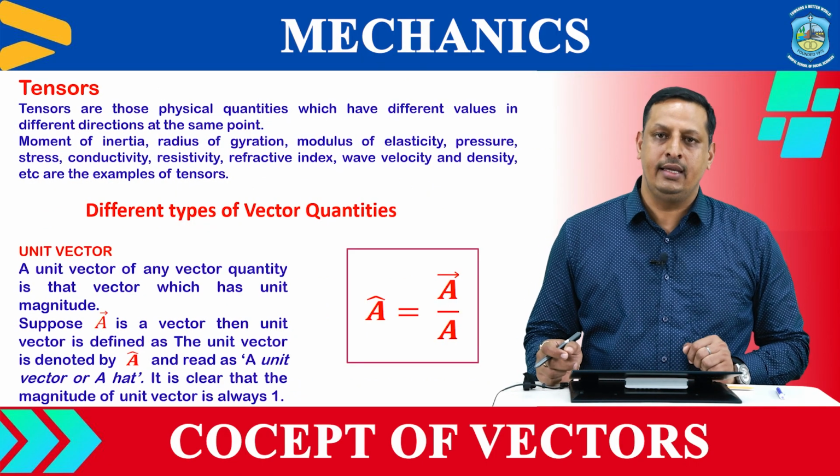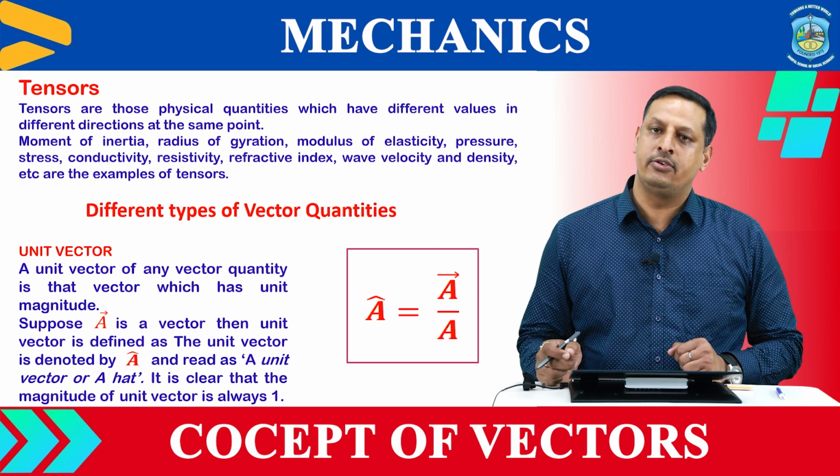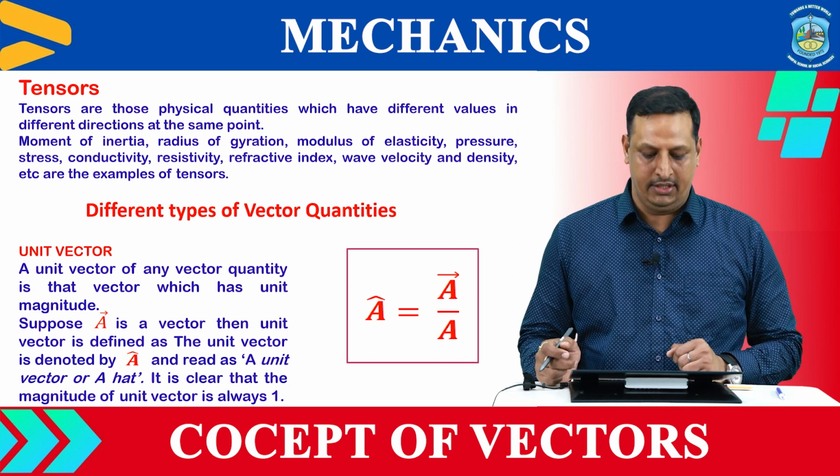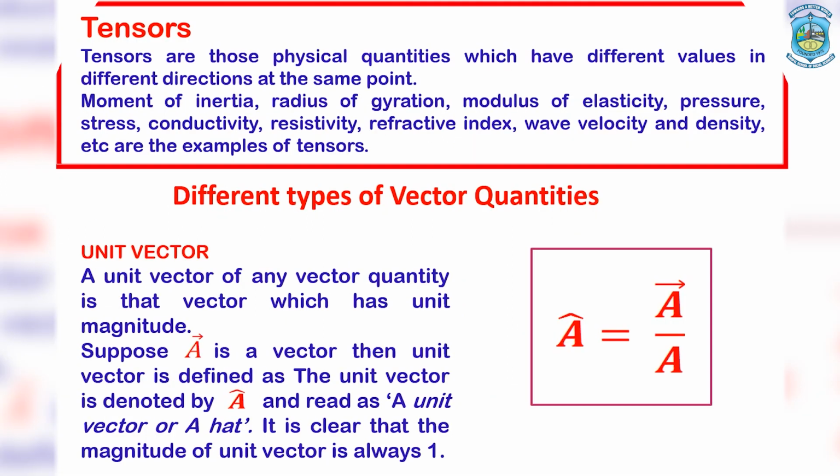In addition to scalars and vectors, certain physical quantities are known as tensors. Tensors are those physical quantities which possess different values of their magnitude with different directions. Various examples of tensors are moment of inertia, radius of gyration, resistivity, conductivity, elasticity, and pressure, etc.